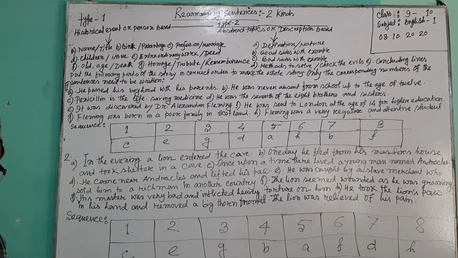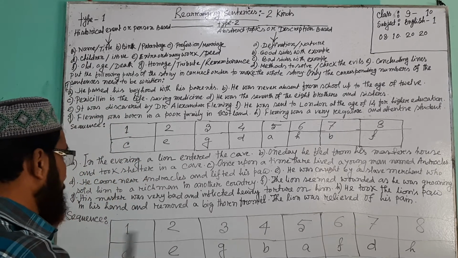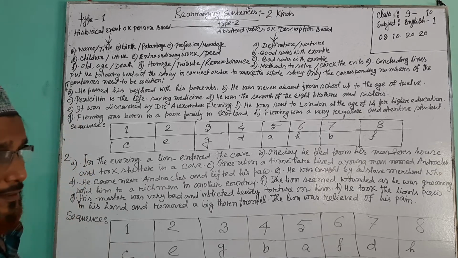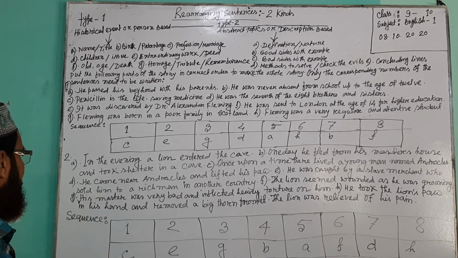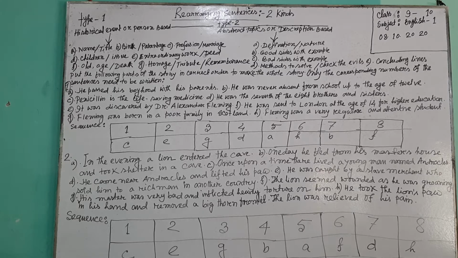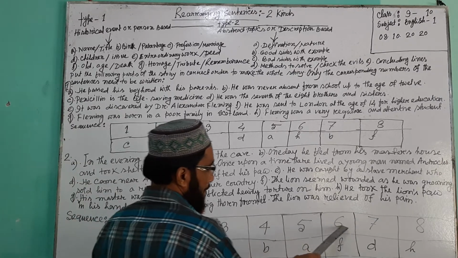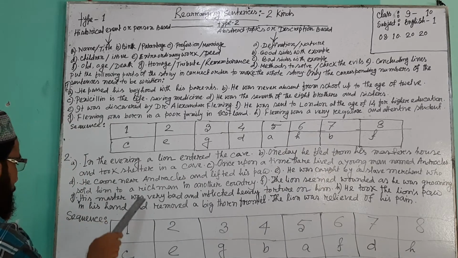So then I am giving you time to think about the sentences, how you can write the sequences of the rearranging sentences correctly. You have to think about yourself according to the points. Sequence, I think the sequence is 1, 2, 3, 4, 5, 6, 7, 8, and you have to think which is the first one.